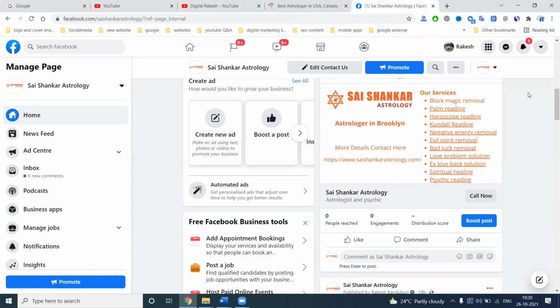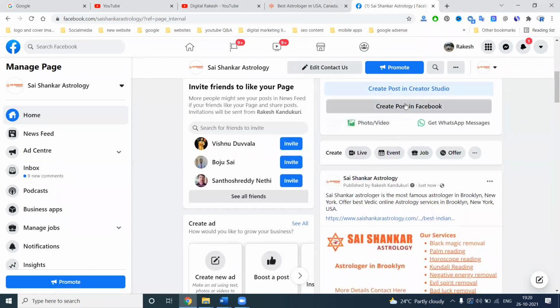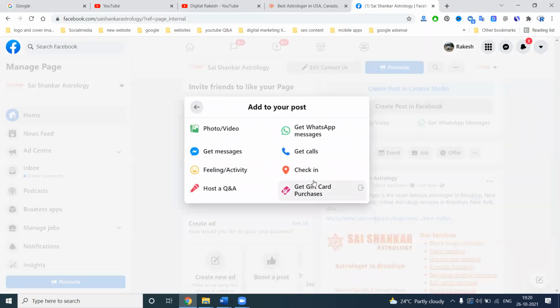Suppose I have received so many messages. If the customer is interested, what can we do? The option will be Call, which in this option will be Get Call. One more option is the WhatsApp message and Get Message also. This will be received from the particular Facebook page. This is from WhatsApp message and WhatsApp call also. This gives two advantages.